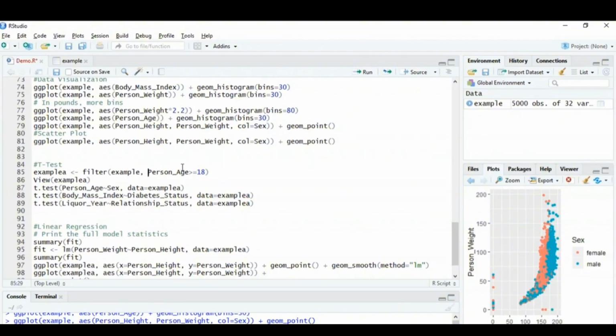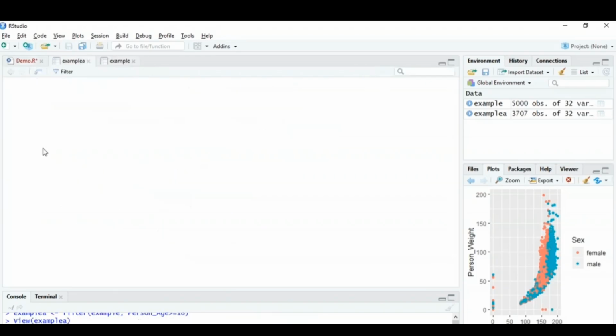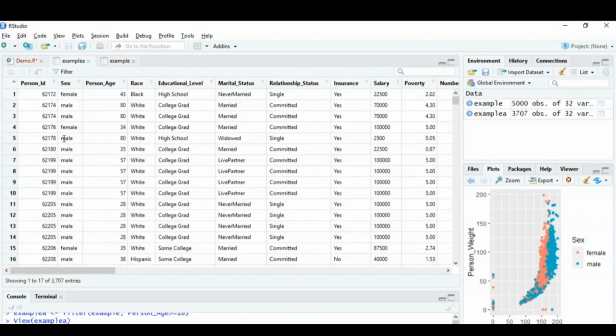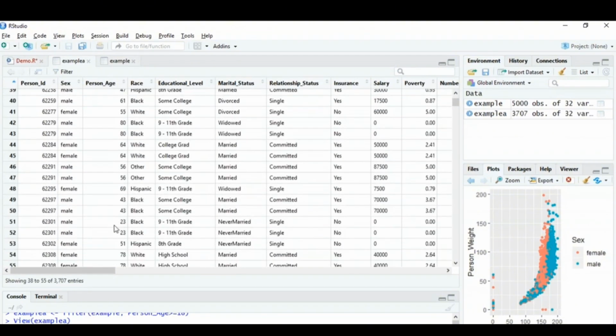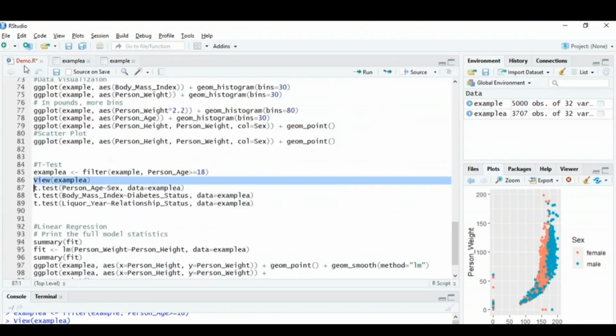So now what I'll do is I'll just run this particular command and then I'll view the data set. So when I say view example A, you can see that a person's age is obviously greater than or equal to 18. So there's no child present in this particular data set.